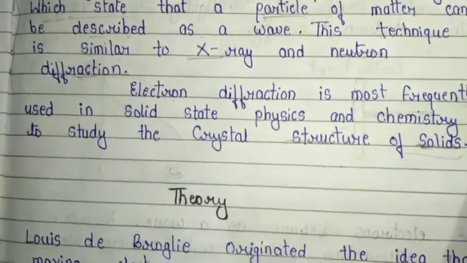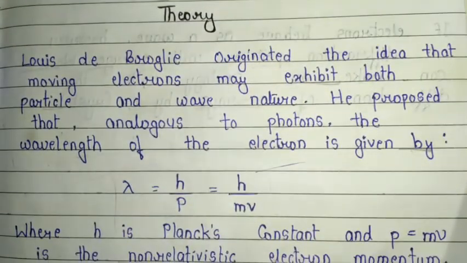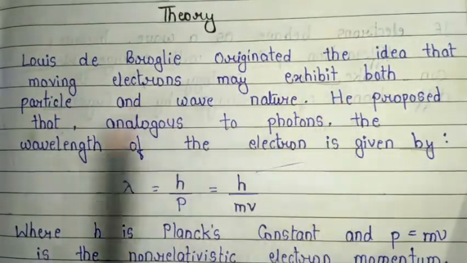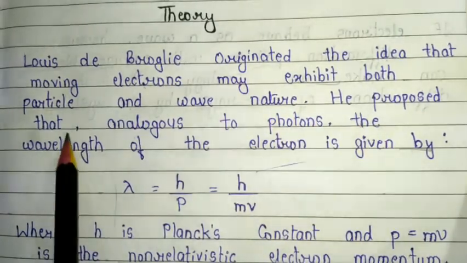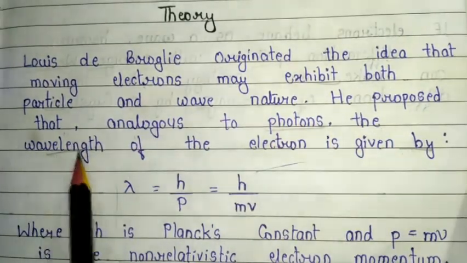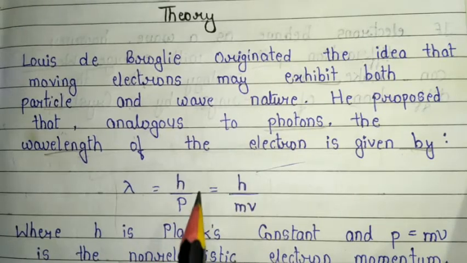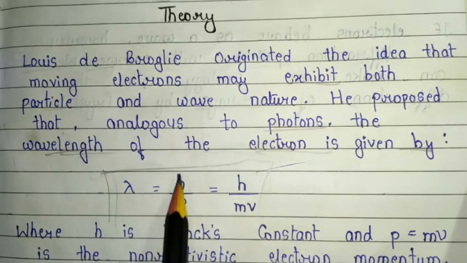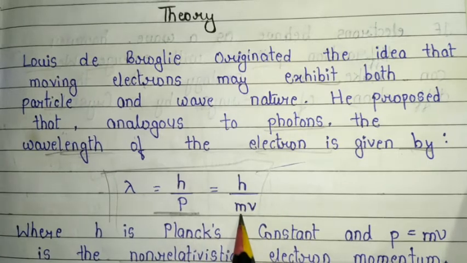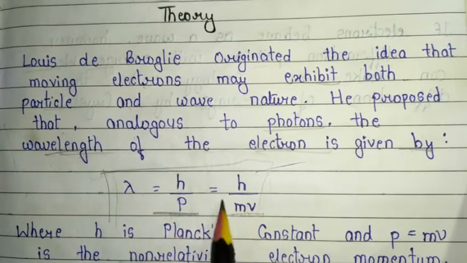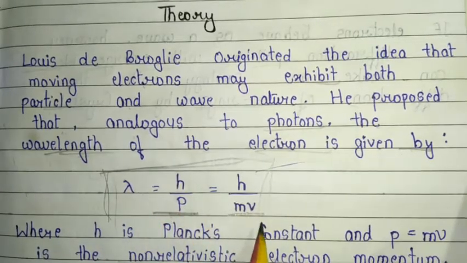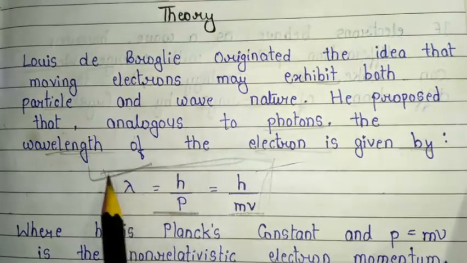Now the theory portion of electron diffraction: Louis de Broglie originated the idea that a moving electron may exhibit both particle and wave nature. He proposed that, analogous to a photon, the wavelength of the electron is given by lambda equal to h upon p, where p is the momentum of the electron, also denoted by mv. So lambda equal to h upon mv. This formula is given by Louis de Broglie, and it is a very important formula for electron diffraction.